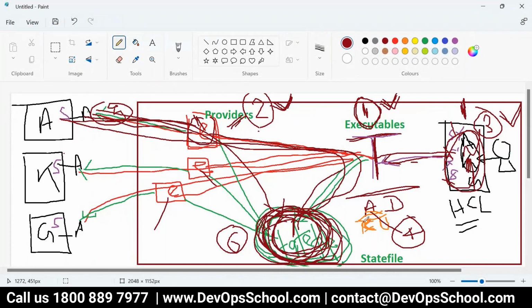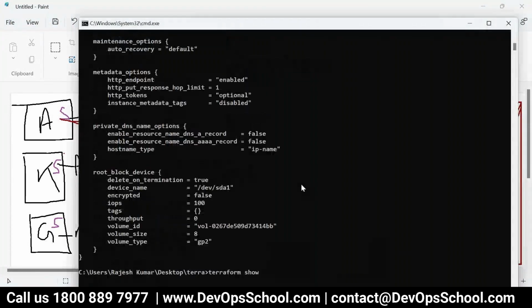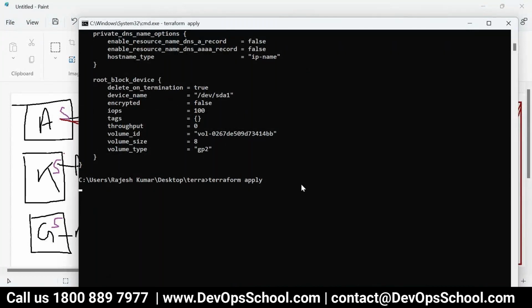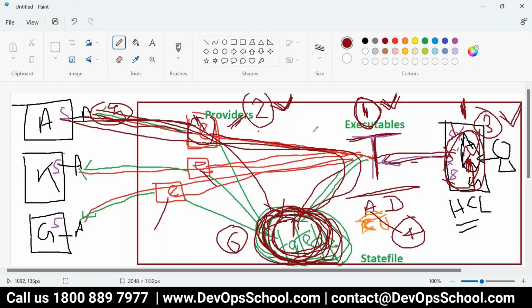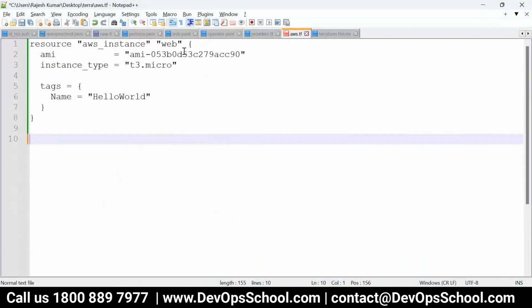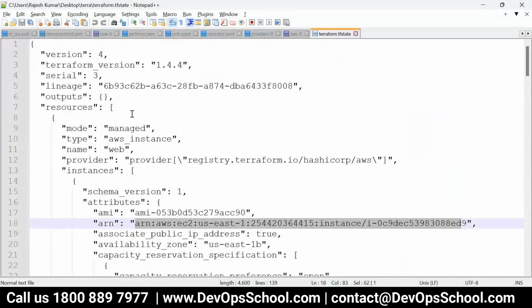Let me run apply one more time. Terraform apply. It will say everything is up to date. No need to create anything because I already created it. Why? Because in the AWS TF, this one, and then here, this one, look at this.